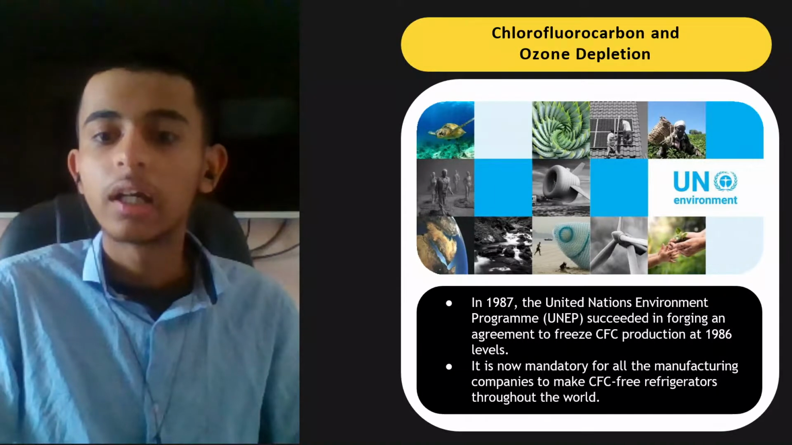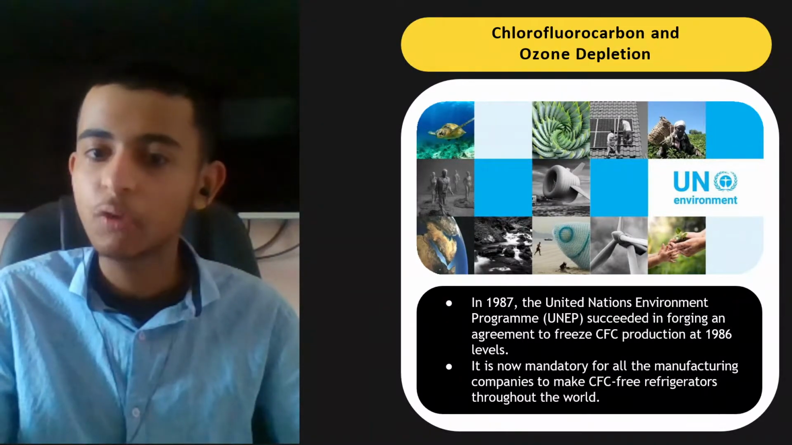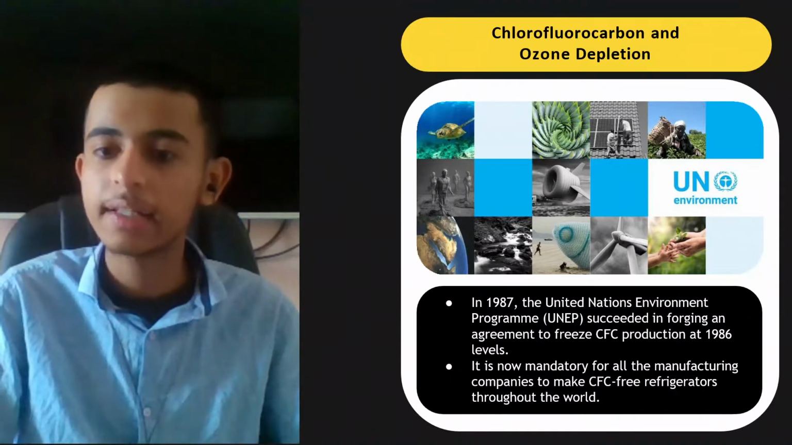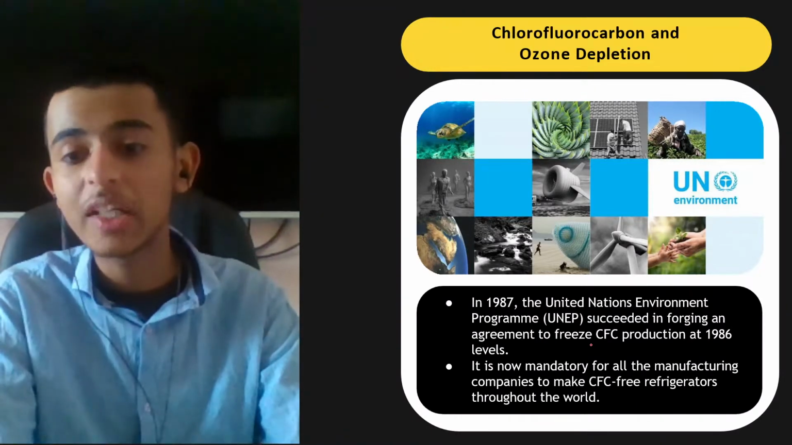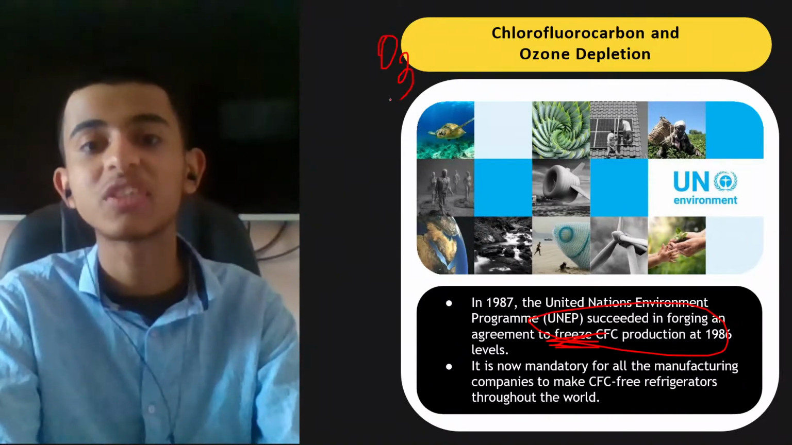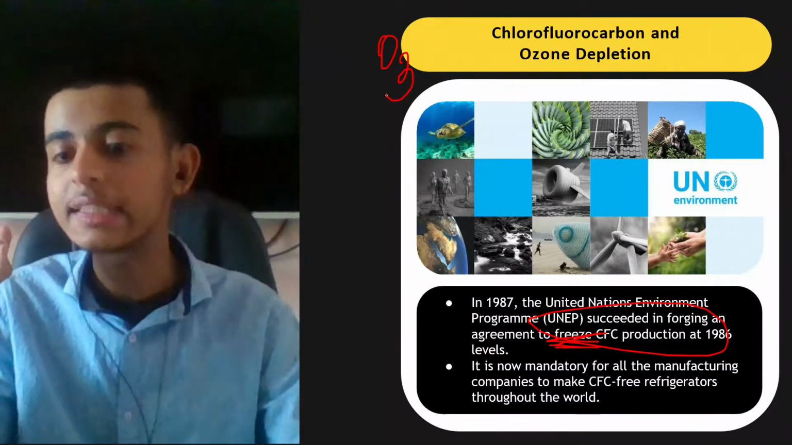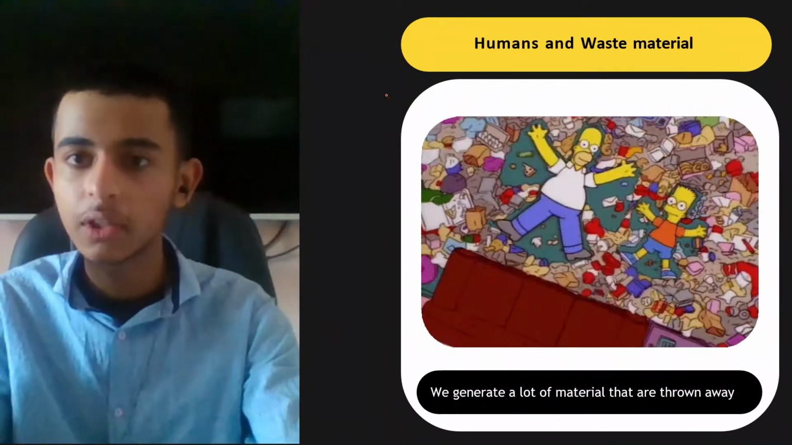Okay. Now, in 1987, the United Nations Environment Program (UNEP) succeeded in forging an agreement to freeze CFC production at 1986 levels. So we need to stop this CFC production, which is harming our ozone layer, which is very important. It is now mandatory for all the manufacturing companies to make CFC-free refrigerators throughout the world.